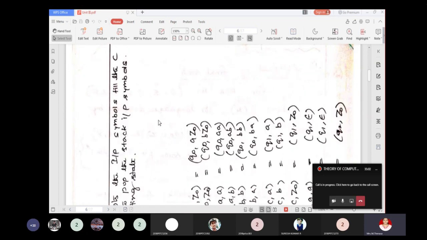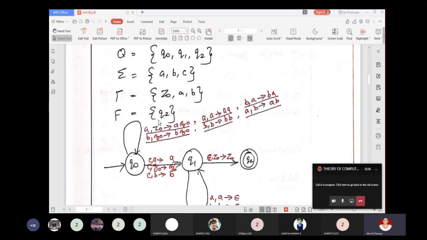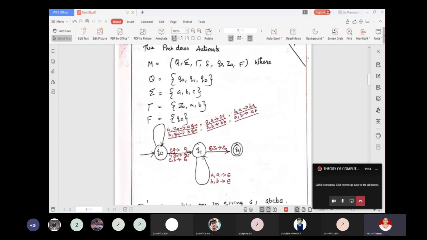So this is a PDA which is able to accept W C W power R, that is, a palindrome with a copy character in between. There are three states, Q0, Q1, Q2.